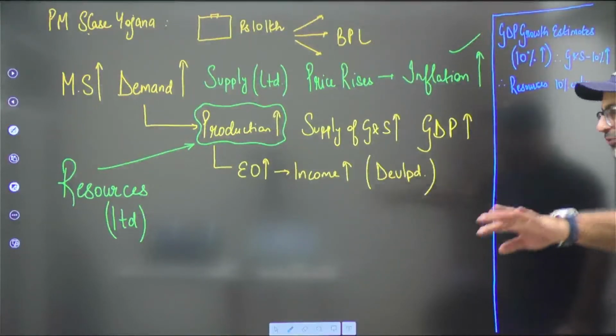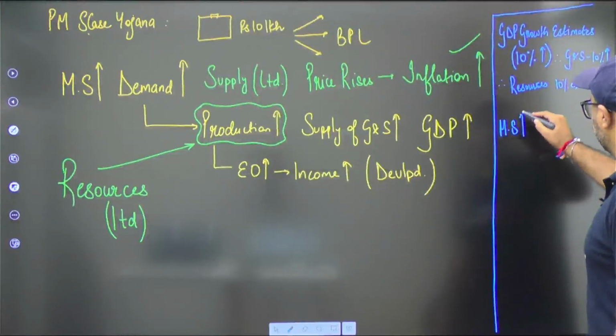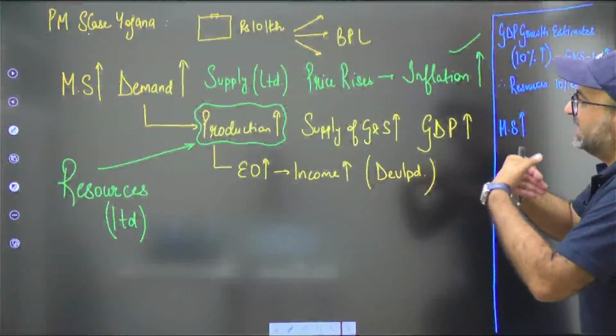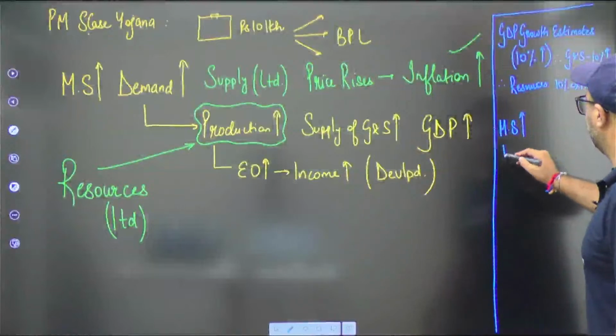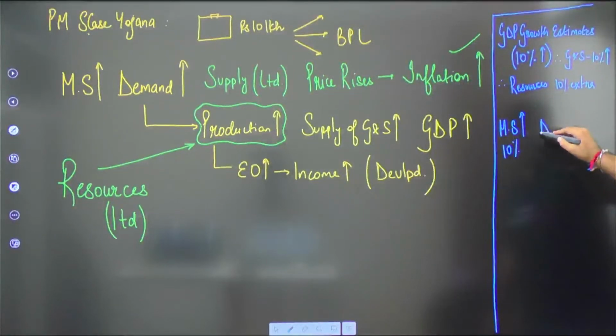Now, if RBI prints more currency, that is, if earlier the currency was 100 in the economy, now RBI has printed 10 rupees more, that means RBI has increased the money supply by 10%. Undoubtedly, demand will increase by 10%.